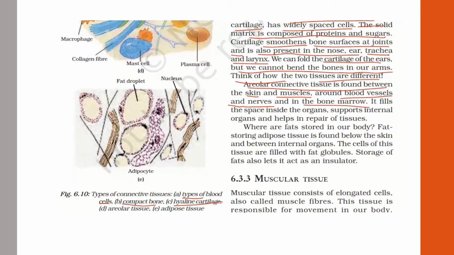So it fills the space inside the organs, supports the internal organs and helps in repair of the tissue. So areolar connective tissue fills the space between the skin, between the muscles, around the nerves, the blood vessels, as well as in the bone marrow, right?